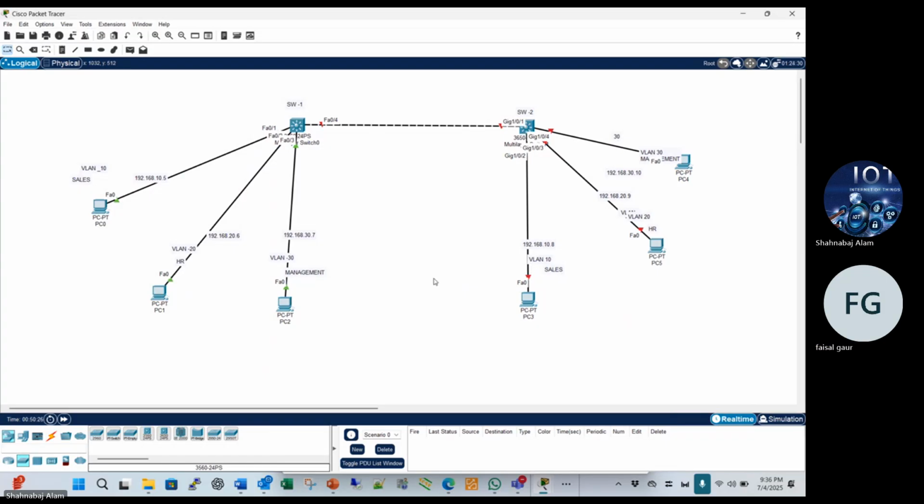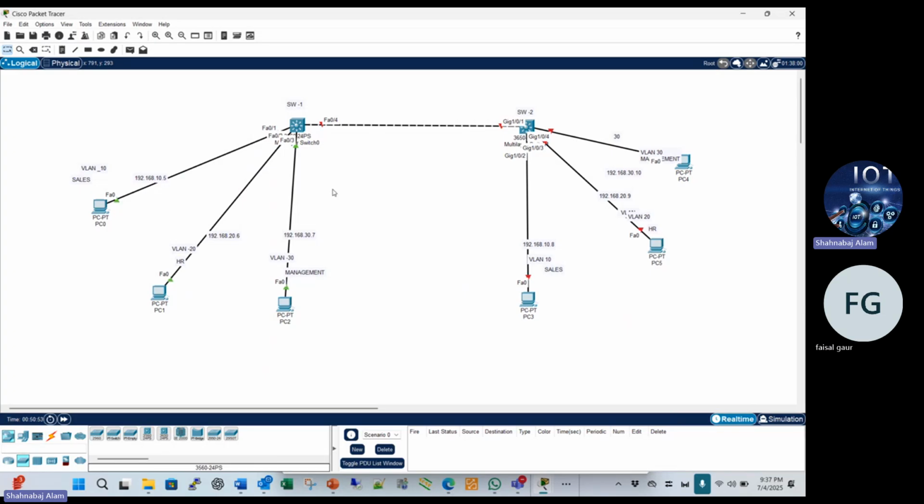Okay. So do you have any doubt regarding the VLAN? Now maybe everything is clear, right? Time is also gone, sorry. Give me 5 or 7 minutes.